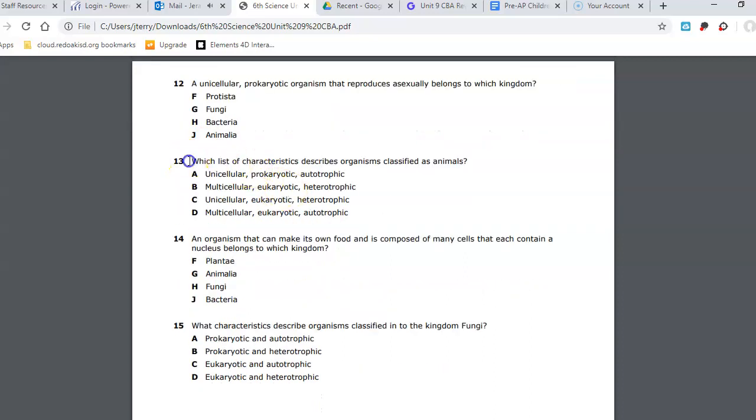Number 13. Which list of characteristics describes organisms classified as animals? So we're looking for a description that will tell you that we are classifying an animal. Is it A, animals are unicellular, prokaryotic, and autotrophic? B, animals are multicellular, eukaryotic, and heterotrophic? C, animals are unicellular, eukaryotic, and heterotrophic? D, animals are multicellular, eukaryotic, and autotrophic?